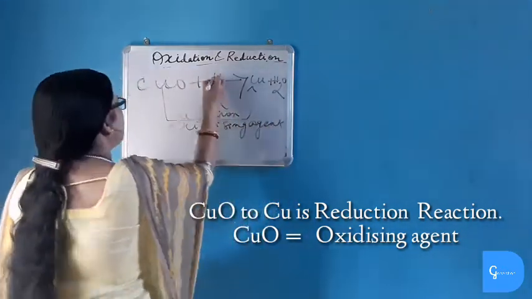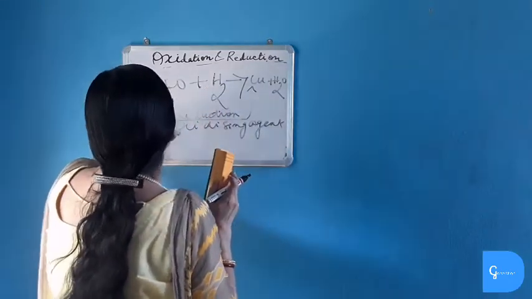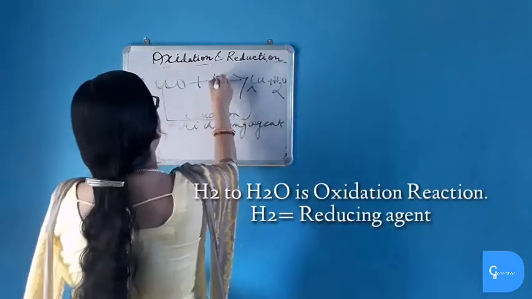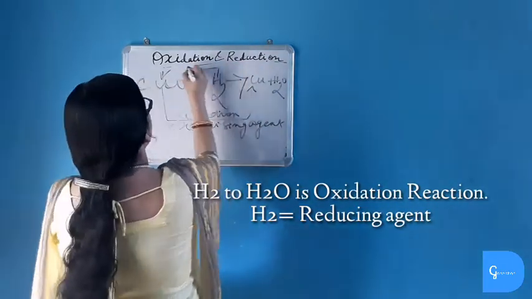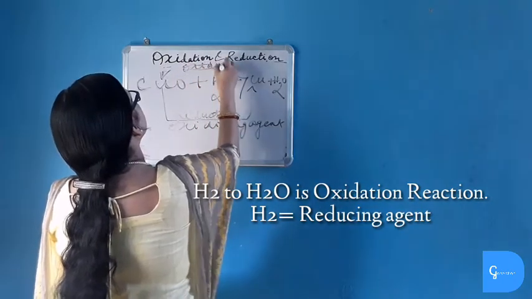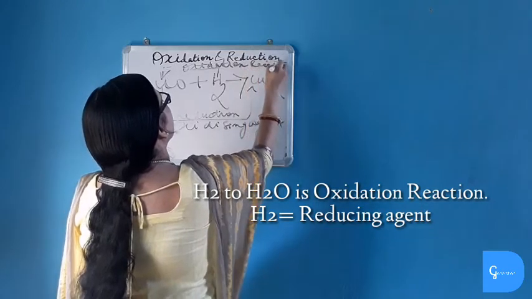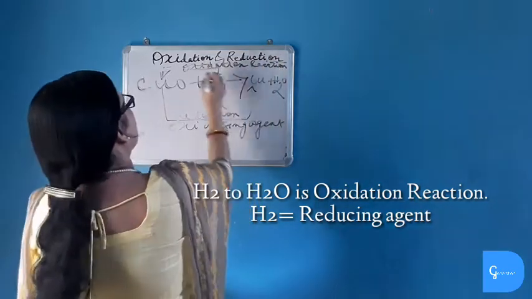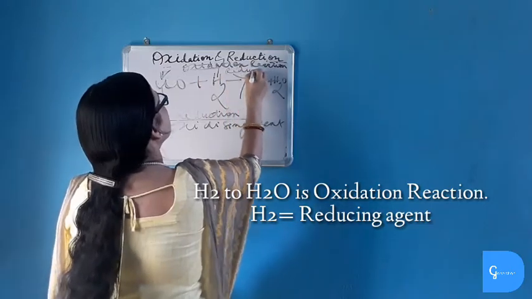And here hydrogen is responsible for removal of copper from copper oxide, and thus removal of metal is known as oxidation reaction. And the substance which undergoes oxidation reaction is the reducing agent.